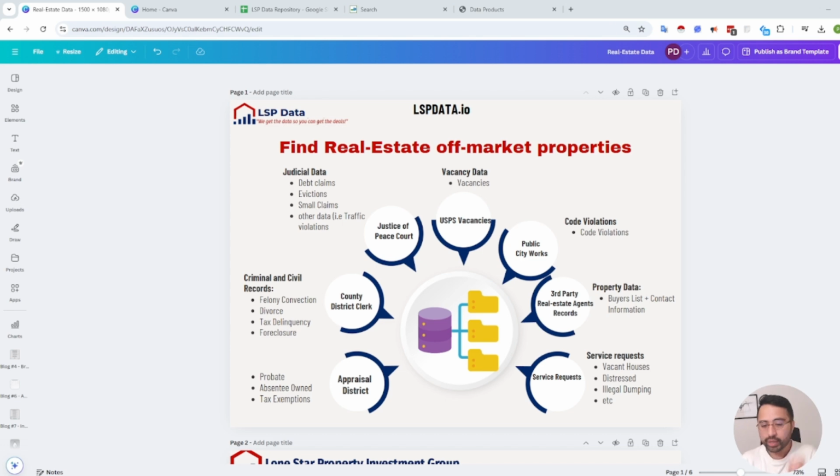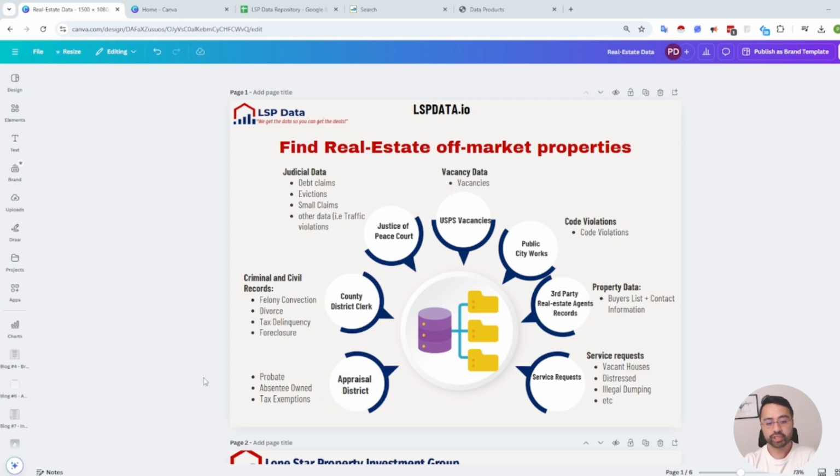So I mentioned there are different areas where you can find relevant information regarding real estate, right? A lot of this depends on how open your state or county may be. So there's a caveat that not every county or city or state is going to have the same information available. For the most part, we're just going to use this as our use case, right? So we'll start off with the appraisal district, right?